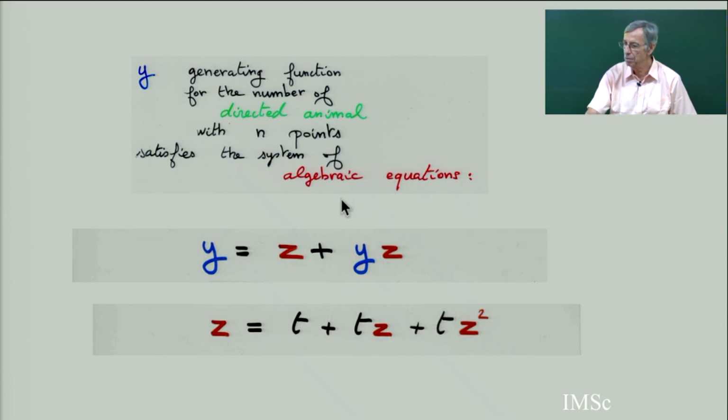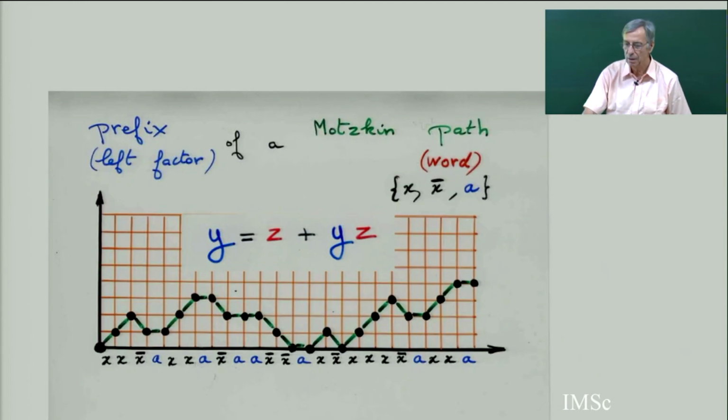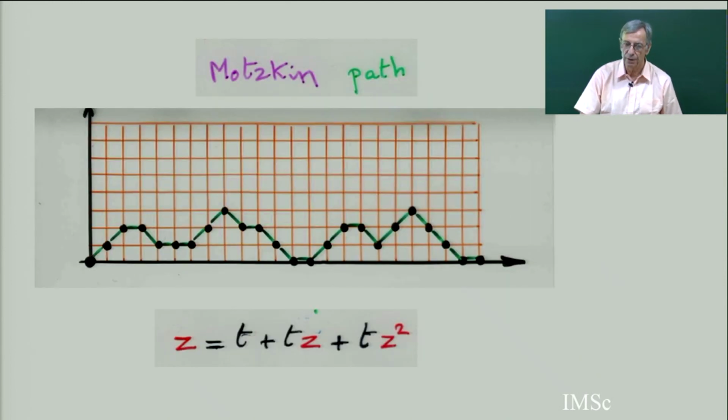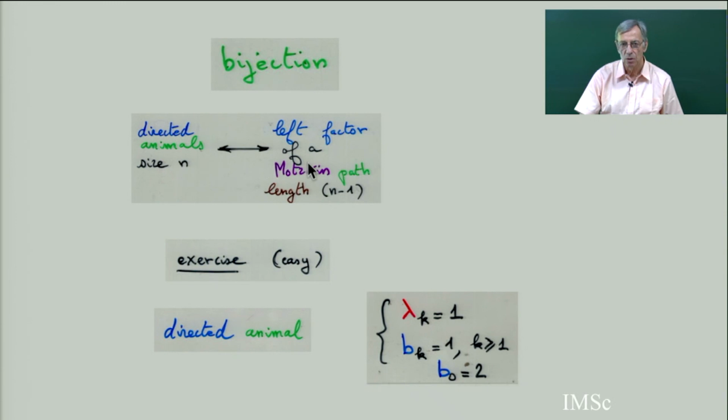So there is some bijective proof, there is some bijection between directed animal and the left factor of Motzkin path. So using this bijection, an easy exercise shows that in the continued fraction, the bk and lambda k are: lambda k equal 1, and bk equal 1 for every k greater or equal to 1, and b0 equal to 2.